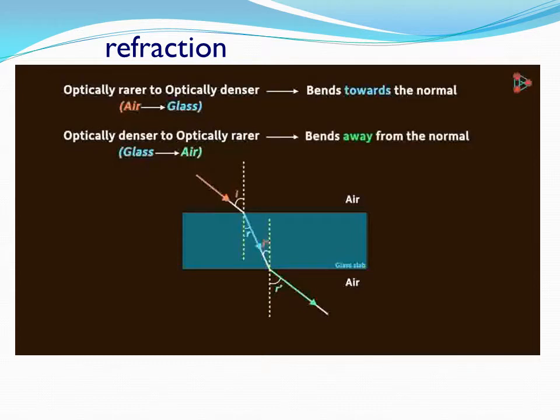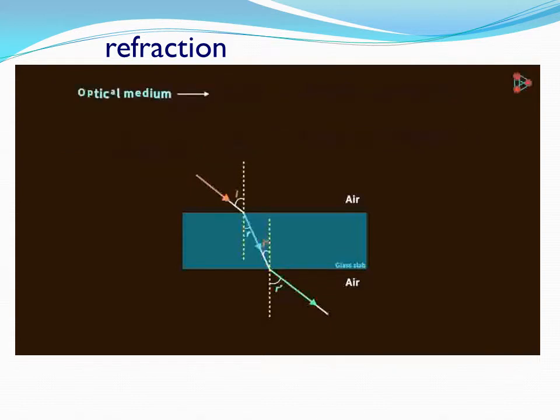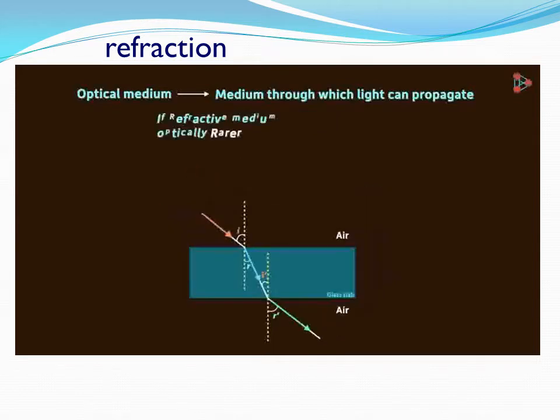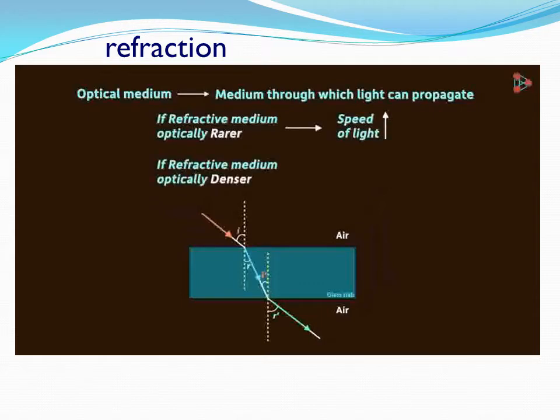What do we mean by optically rarer and denser mediums, by the way? An optical medium is a medium through which light can propagate. Since both air and glass are transparent, light can pass through them. So, both of them are optical mediums. What about rarer and denser? If the refractive medium is optically rarer compared to the incident medium, then the speed of light in it will be greater. And when the refractive medium is optically denser compared to the incident medium, the speed of light in it will be lesser. Note that in both cases, we are comparing the speed of light with the speed of light in the incident medium.